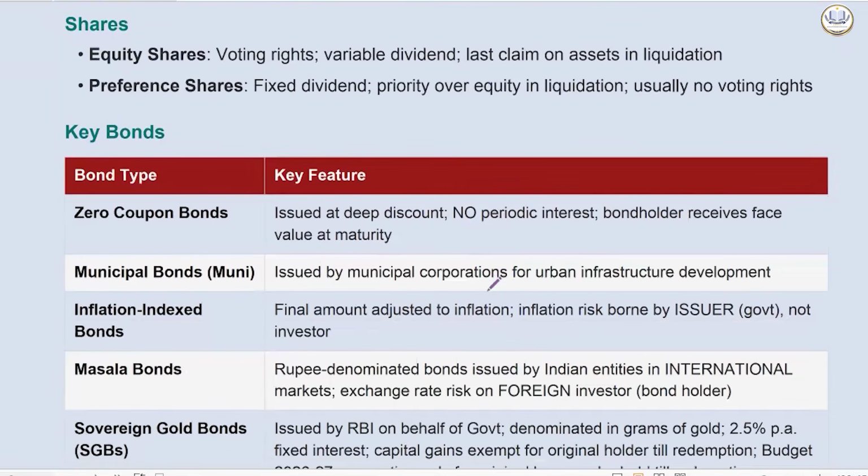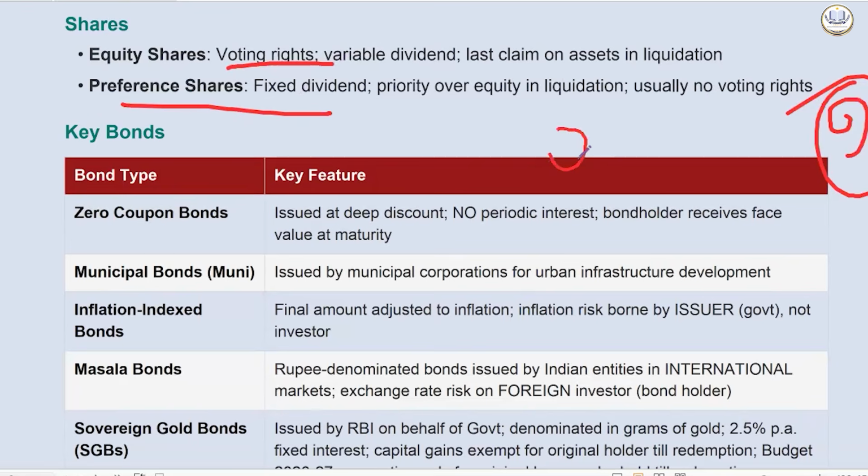The first differentiation is between the types of shares. We have equity shares and we also have preference shares. What is the difference between both? See, equity shares are where you have ownership, kind of.